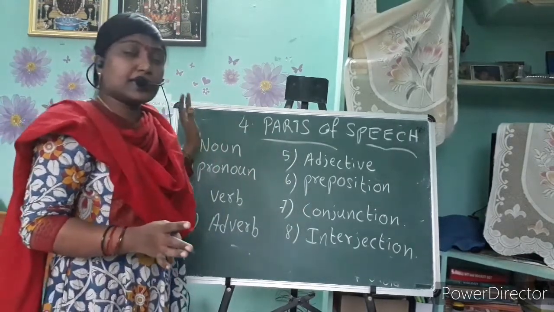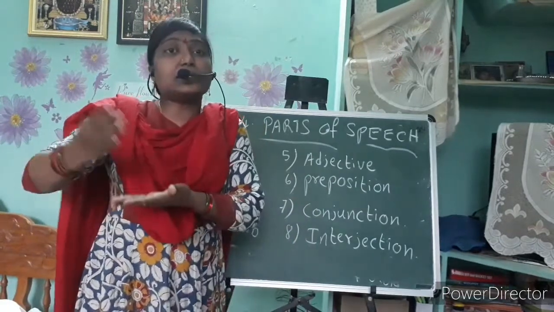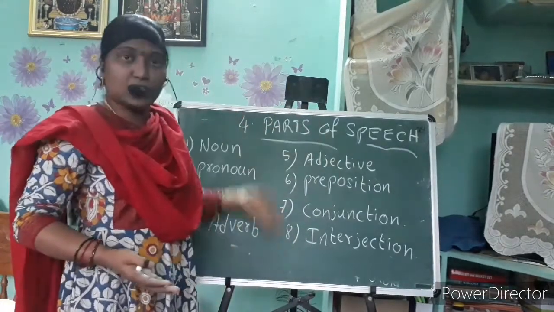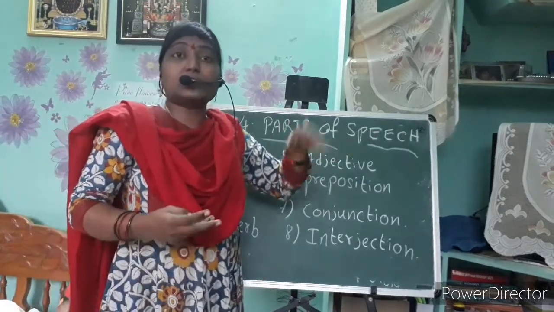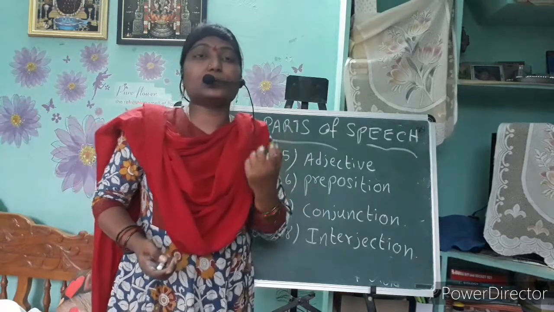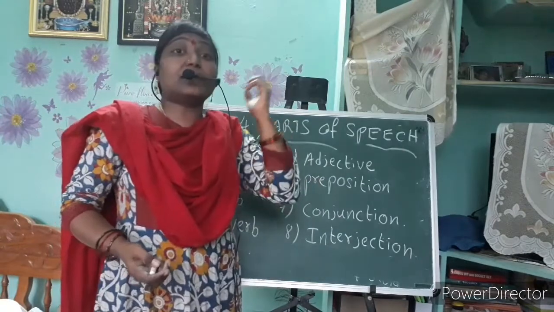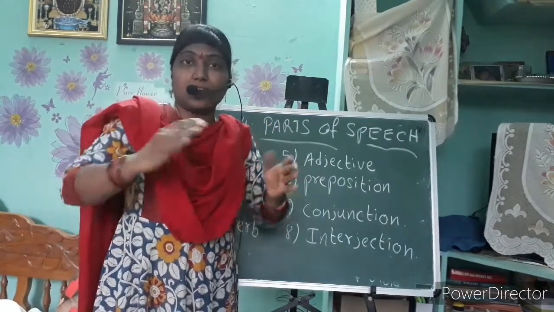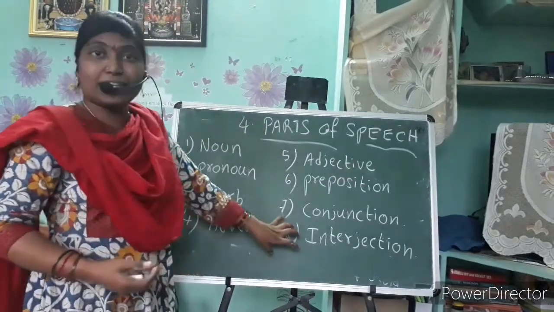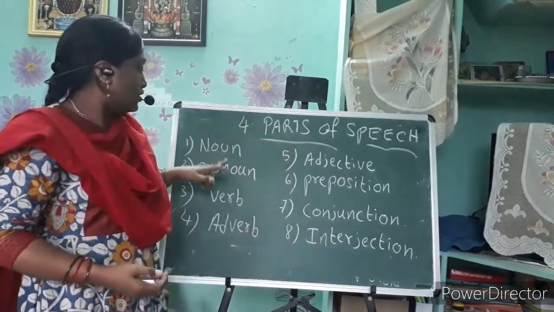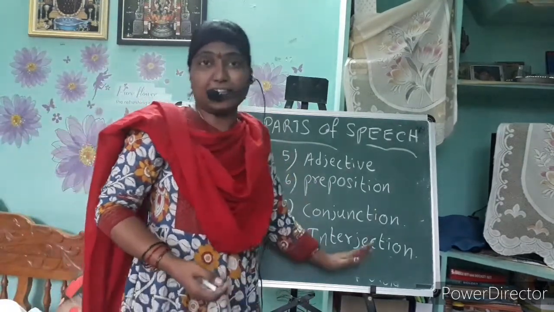So parts of speech are nothing but words divided into different kinds of classes, according to their work, or their use, in a sentence. Totally 8: noun, pronoun, verb, adverb, adjective, preposition, conjunction, and interjection.